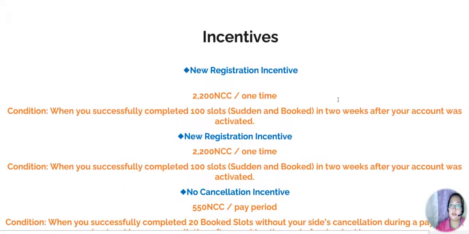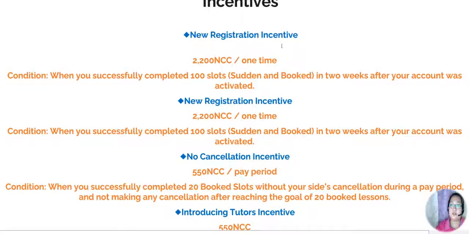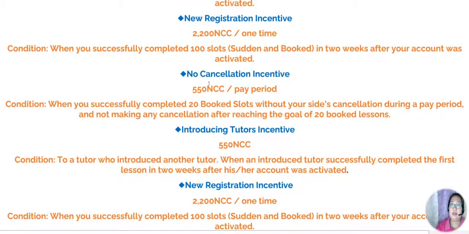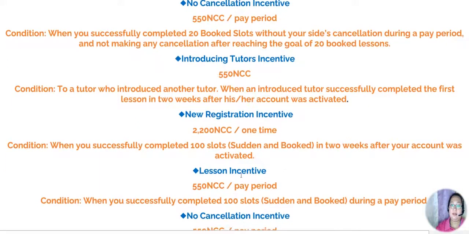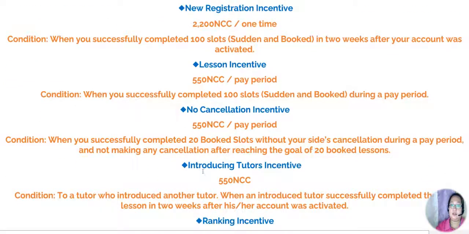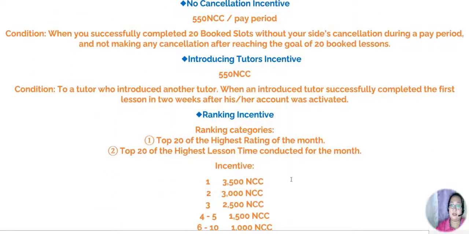Let's move on to the incentives. They have a lot of incentives here. They have the new registration incentive, the no cancellation incentive, the introducing tutors incentive, and also the lesson incentive. And the last one is the ranking incentives.